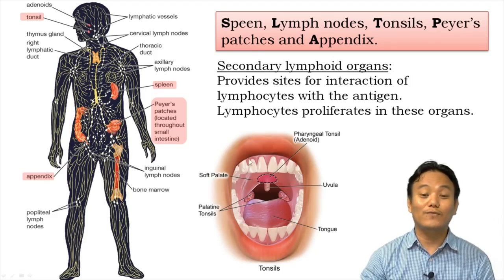Right. And if you remember, when you suffer from sore throat, the doctor checks and looks within your mouth with the torch, right? So what he or she is looking for within your mouth is signs of inflammation of your tonsils. So we have here pharyngeal tonsils or adenoid tonsils. We have palatine tonsils over here. So these are secondary lymphoid organs where the interaction between the pathogen which is causing the sore throat and your lymphocytes is taking place. So this interaction could lead to inflammation, right?